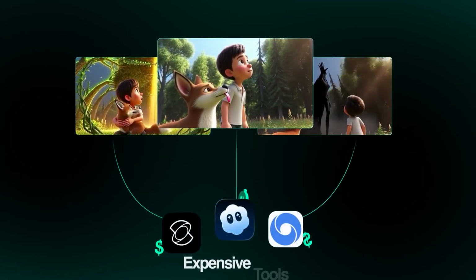Everyone thinks that creating long 3D animations requires expensive tools, but that's not true anymore. Today, you can actually create cinematic animated stories for completely free, like this one.